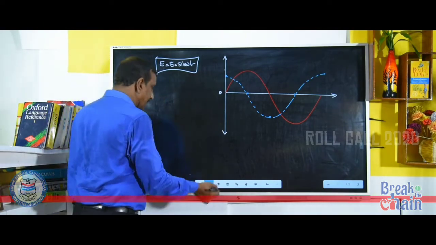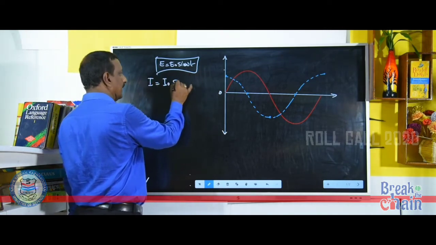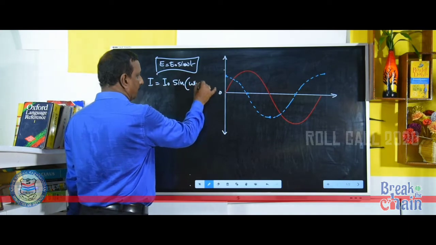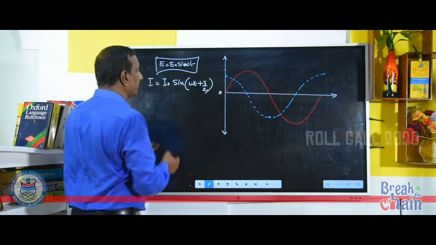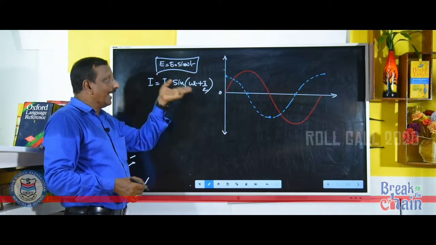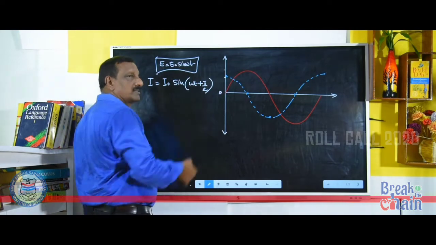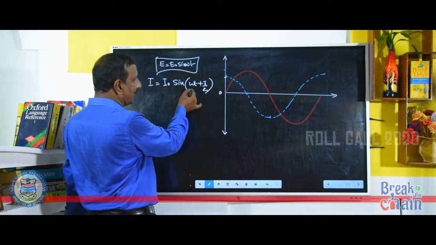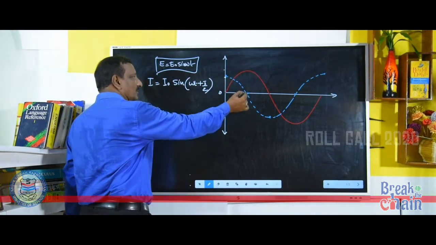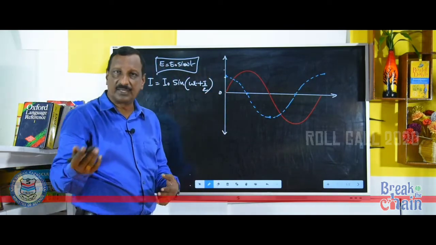What is the equation for current? I is equal to I0 sin omega t plus pi by 2. When omega t is 0, it is sin 90. That means at the beginning a current is established. See here, the current is established. Then when omega t is equal to 90, it is coming to 0. So the blue curve is representing the variation of current.